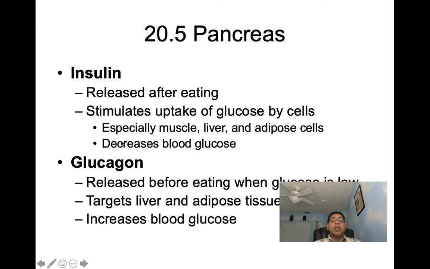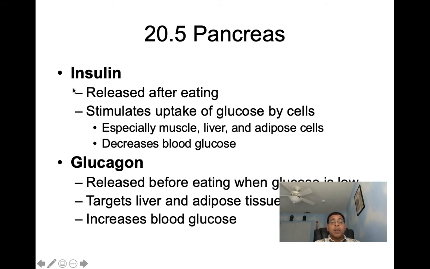Now, when we talk glucagon, glucagon is going to be released before eating when our glucose is low. So during periods of fasting, glucagon is going to help release glucose to keep glucose levels at an adequate level. Because again, too much glucose wreaks havoc on our tissues.